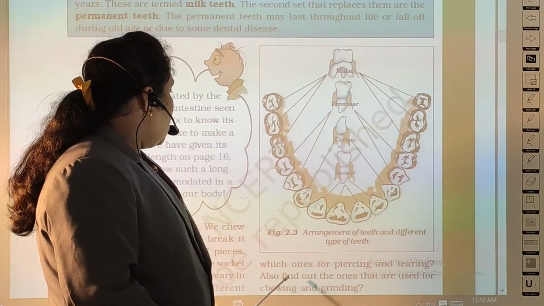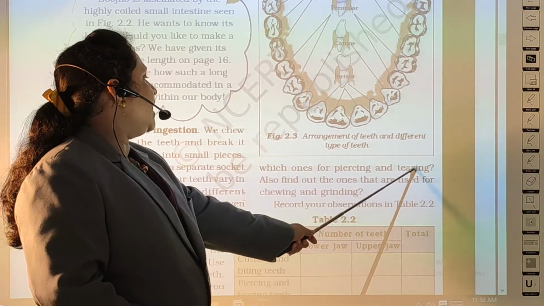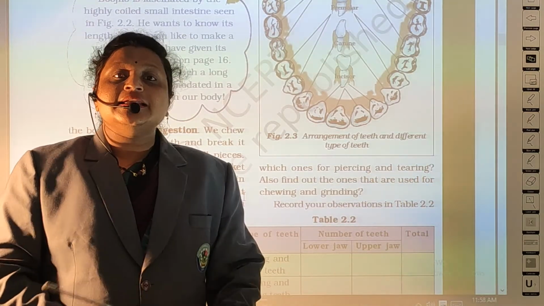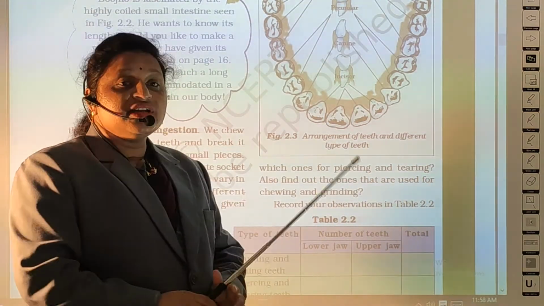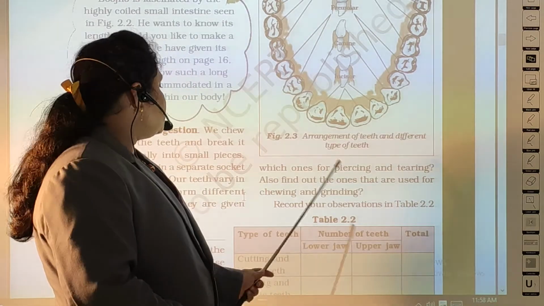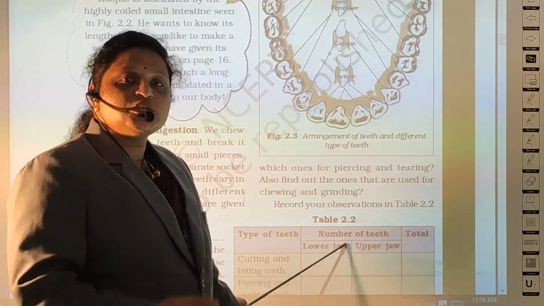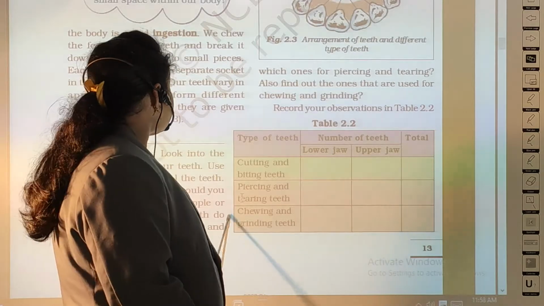Now next is, which one is for piercing and tearing? Piercing and tearing. Every tooth has a different function. So you have to complete table 2.2.